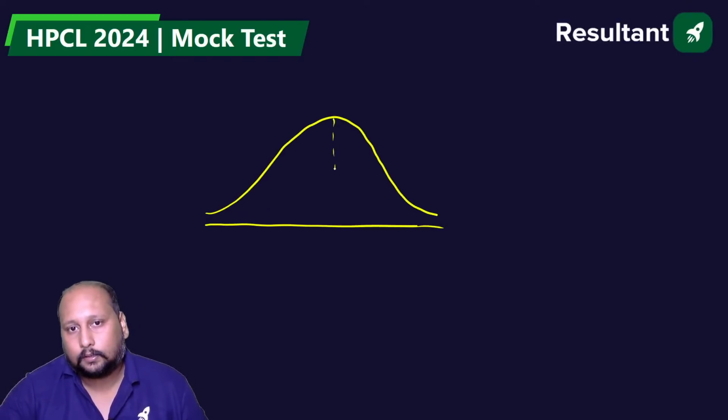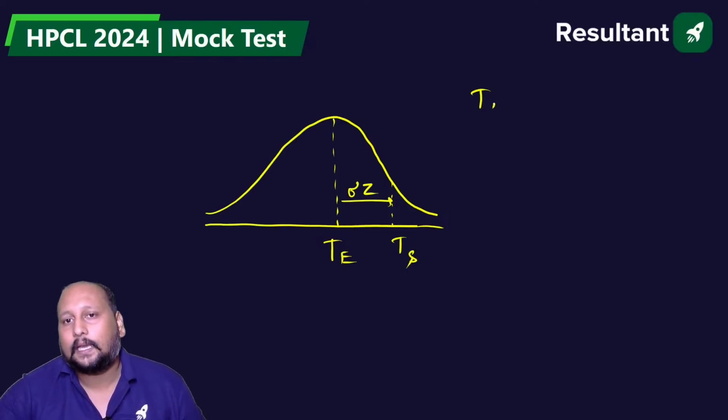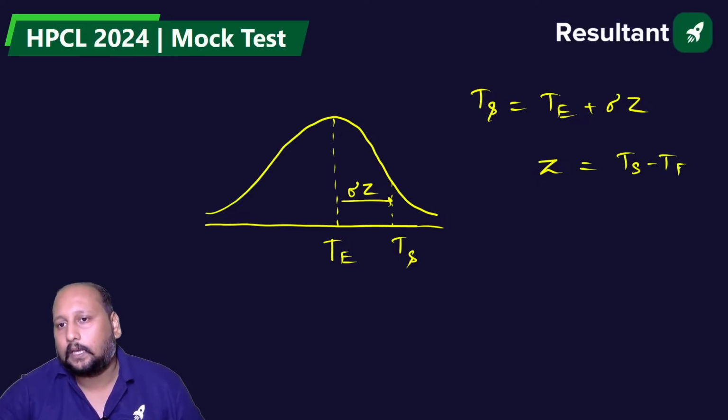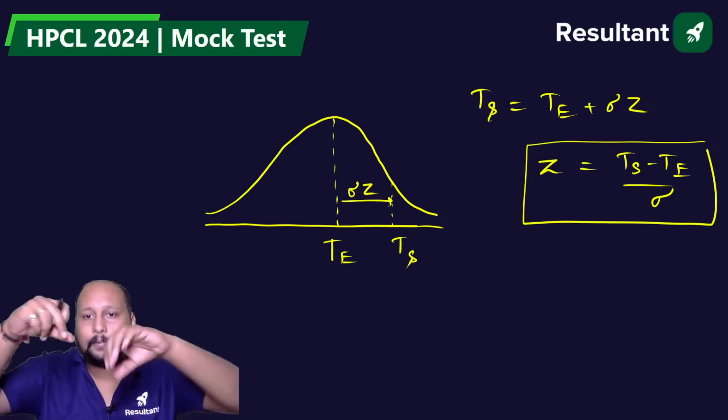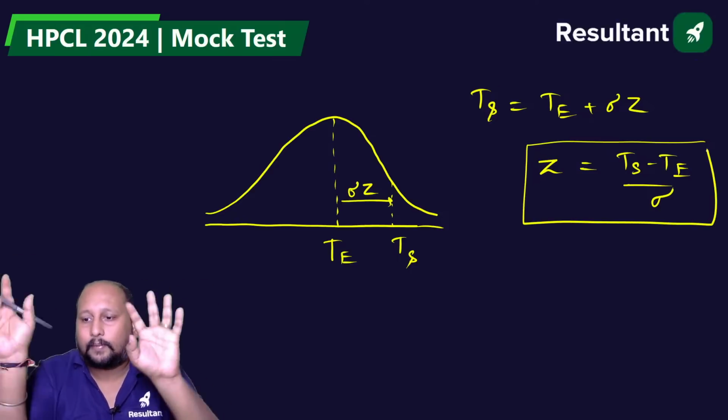This is your TE, and let us suppose any time is TS, this will be your sigma into Z. So we can say TS is equal to TE plus sigma into Z. So from here Z is equal to (TS minus TE) by sigma. Understood? If you are having confusion, you can remember it like this also.